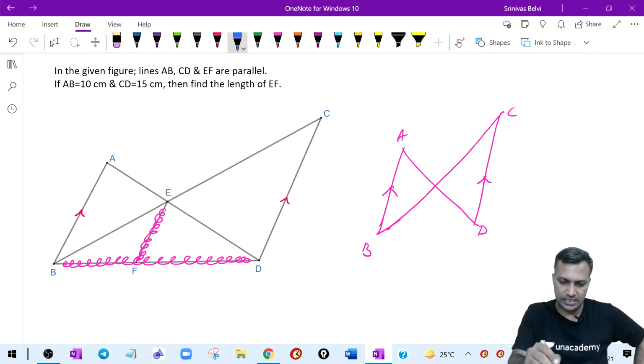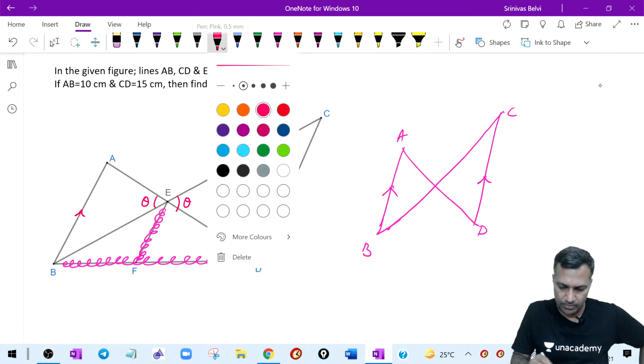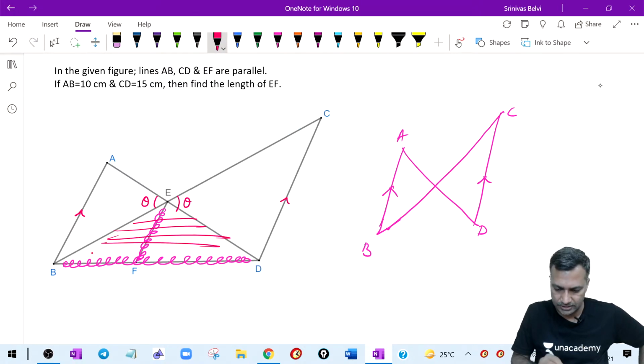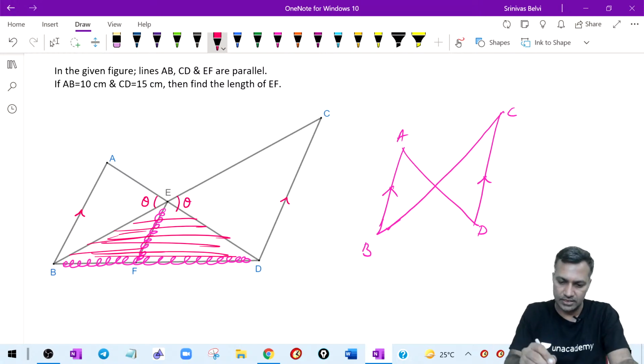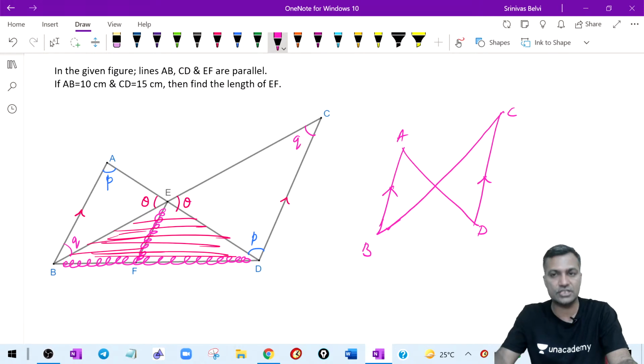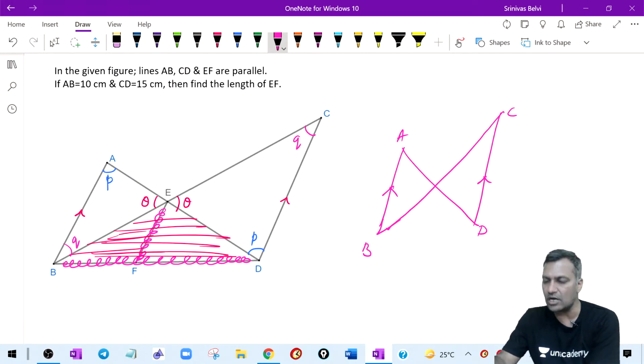All right. Now, having seen this, you call this theta, then the vertically opposite angle is theta. Assume that the rest of the diagram does not exist. This part of the diagram does not exist for the time being. There is a theta and there is a theta. What if I call this angle P? Then this angle becomes P. Why? Because these are alternate angles. What if I call this particular one Q? Then I have to call this Q. Why? Because these are the vertically opposite angles.